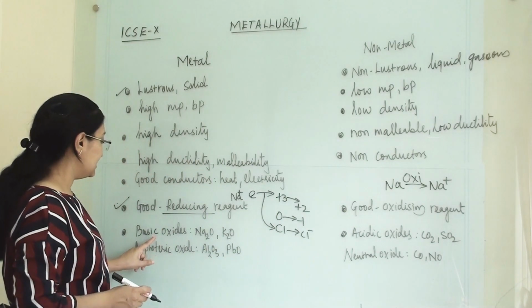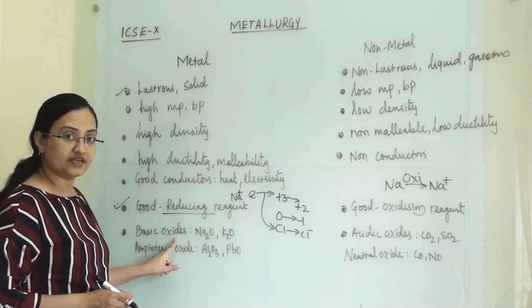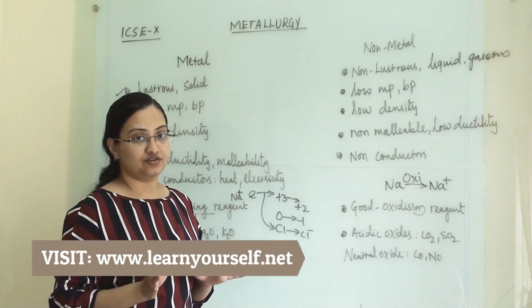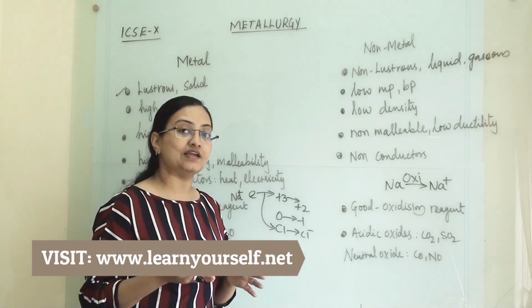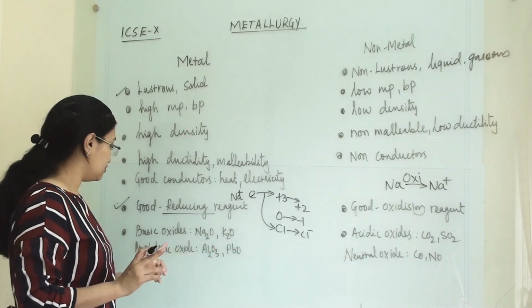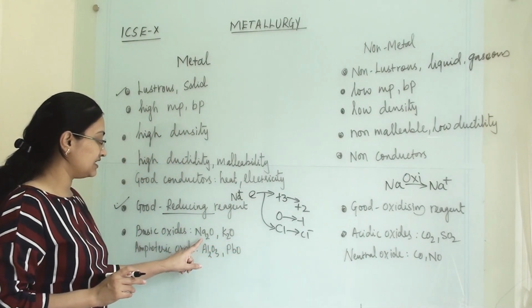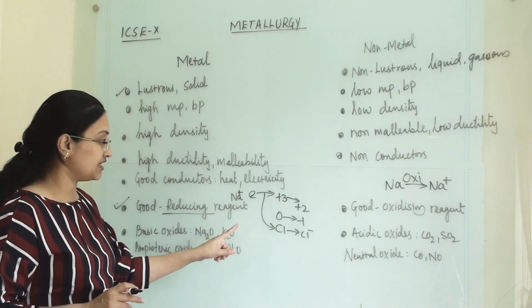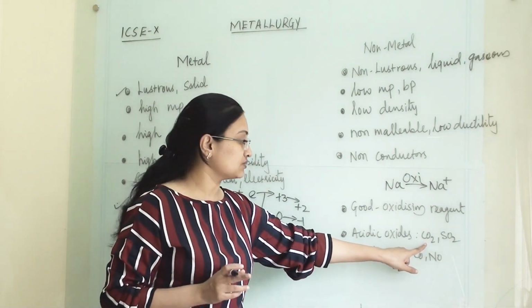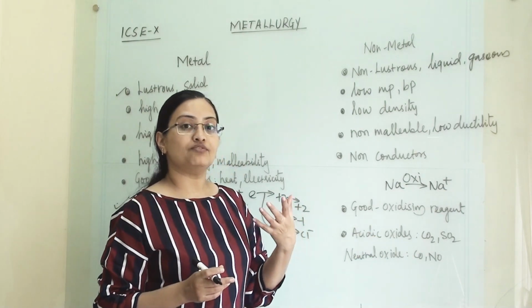Next, they form oxides. All metallic oxides are basic in nature, like sodium oxide and potassium oxide, and all non-metallic oxides are acidic in nature. What is the meaning of acidic oxide?